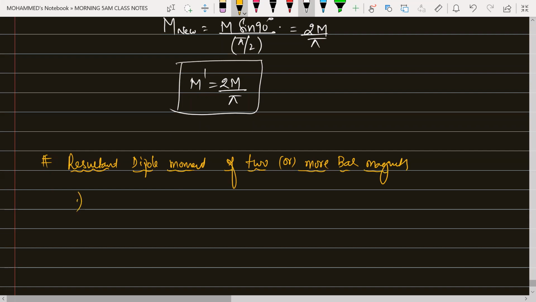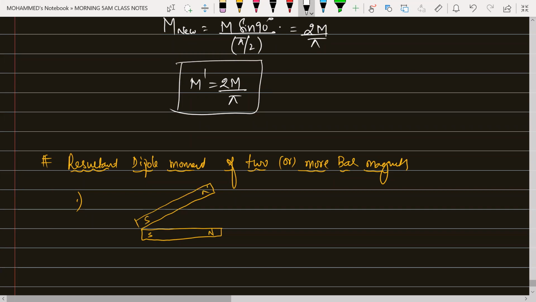Let's say the first one, if I'm taking. So if the bar magnets are like this, say for example, this is one bar magnet here right now. And this pole is nothing but south pole and this one is north pole. Another bar magnet is kept here right now like this, which is inclined because this is a vector quantity.